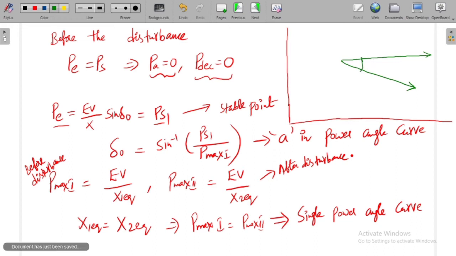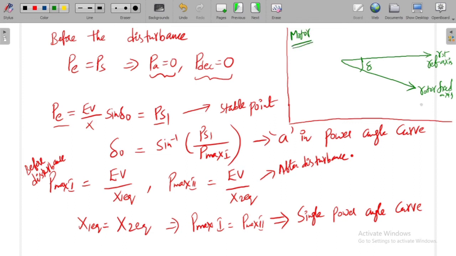So this is delta, and this is the rotating reference axis, and this is the rotor field axis. The rotor field axis always lags the rotating reference axis by delta. This is for the synchronous motor.